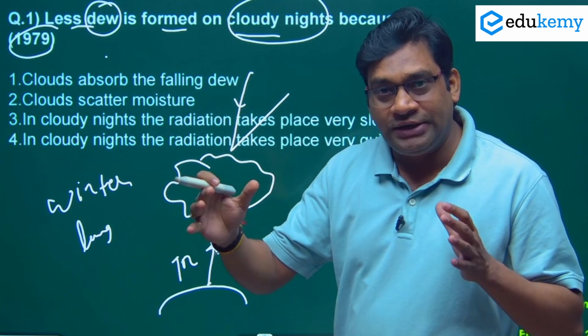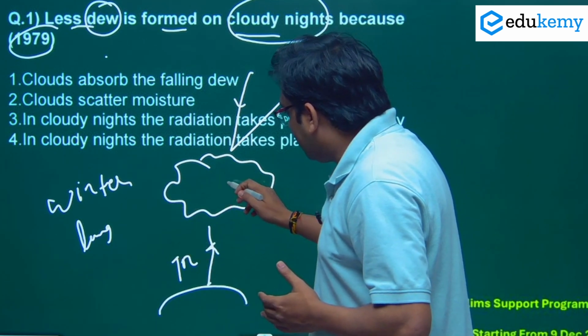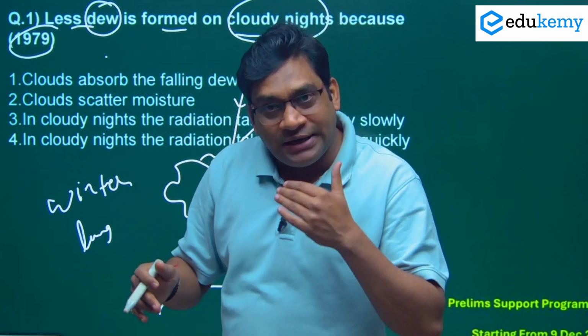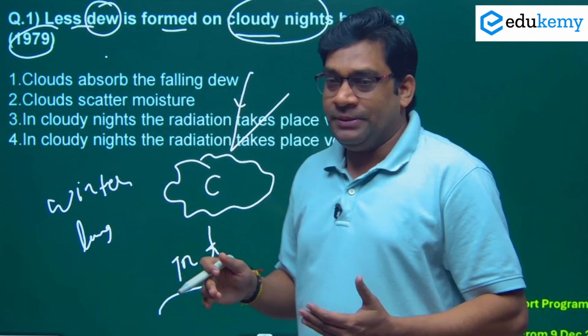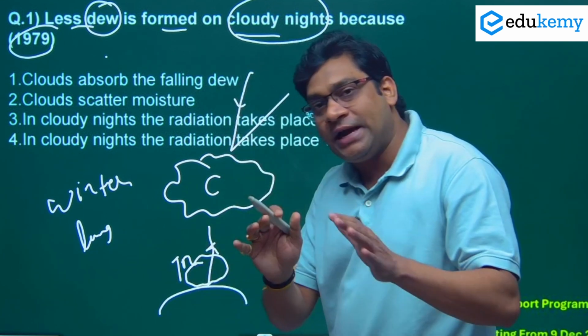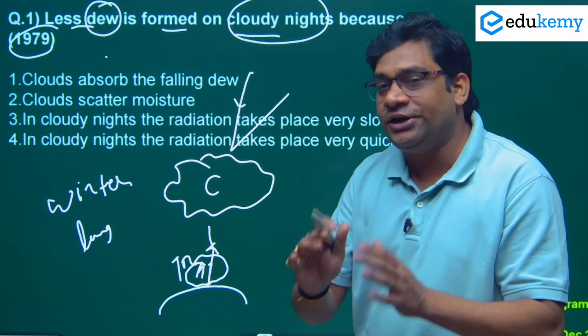It's a very long winter night, so obviously a large amount of radiation is coming out. If the cloud is present, it will trap the entire radiation and reflect it back to the Earth's surface. Because of this, the area will be warm. Whatever comes in contact with this Earth's surface will be warm.